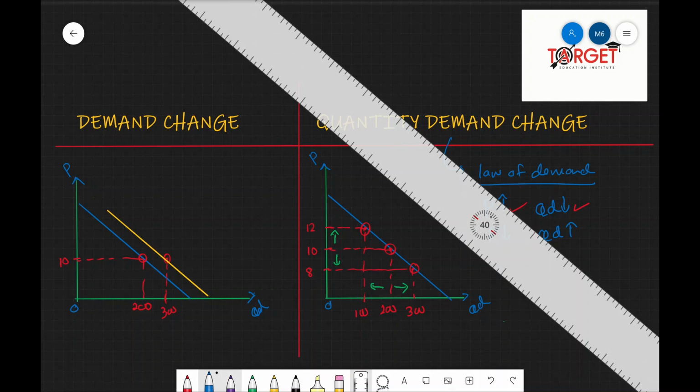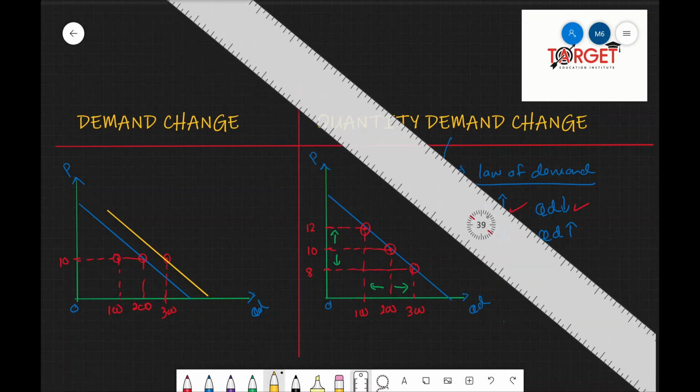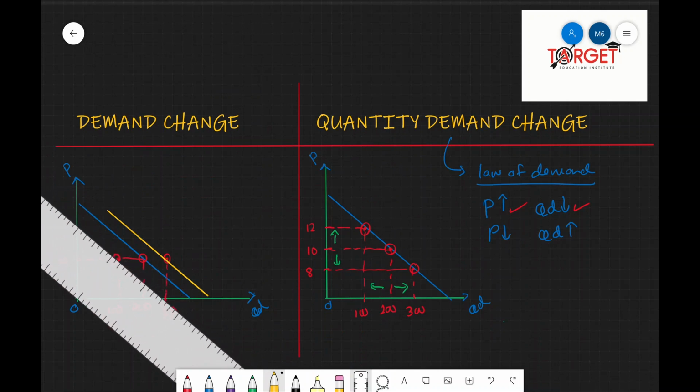Vice versa, suppose consumers' tastes change, or there's bad weather, or consumers' income has decreased, or any other reason that would decrease the demand, and suppose the demand has gone down to 100. How is this point illustrated? By shifting the demand curve inwards, or towards the left.